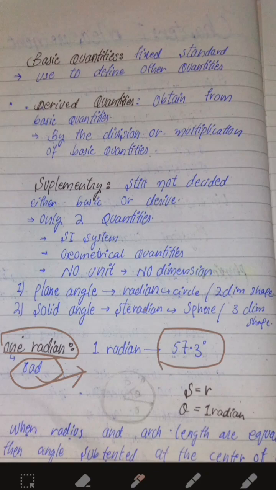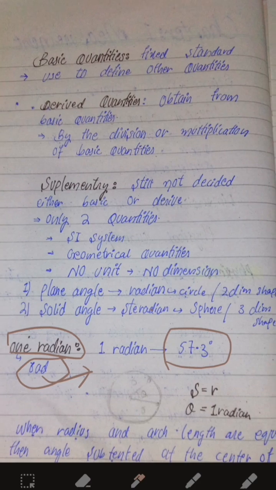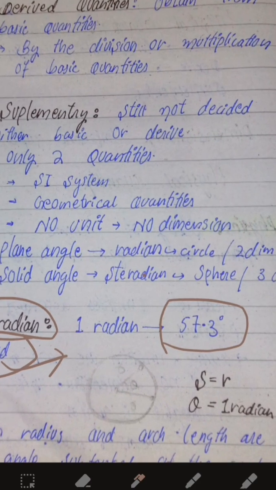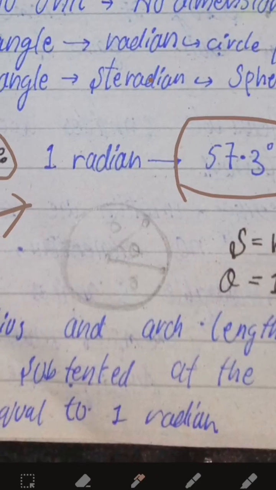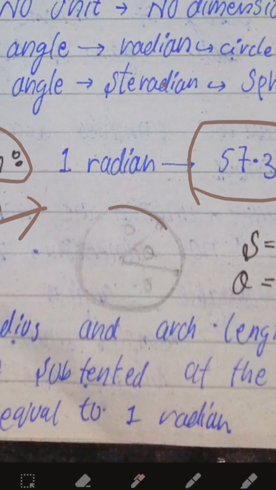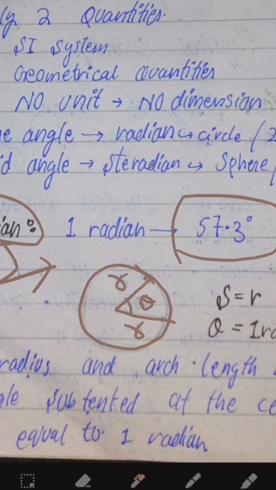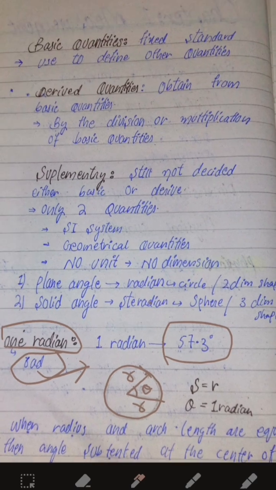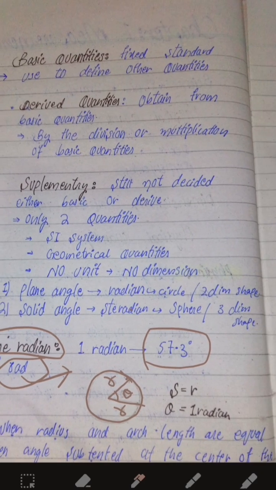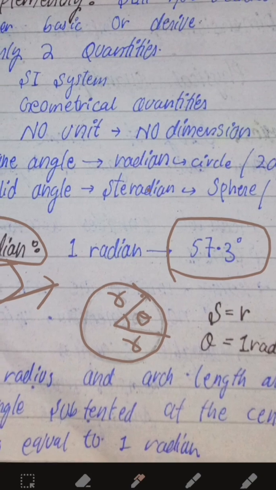Let me draw it again here. Here is a circle. This is radian. This is also radian. This is theta. Now let's move toward the definition we have.